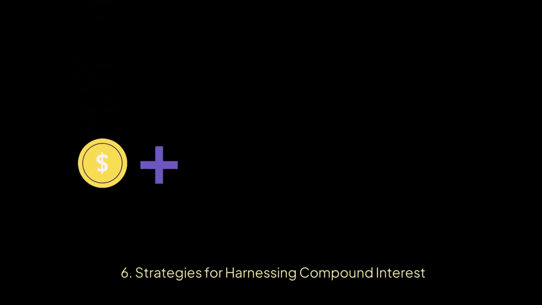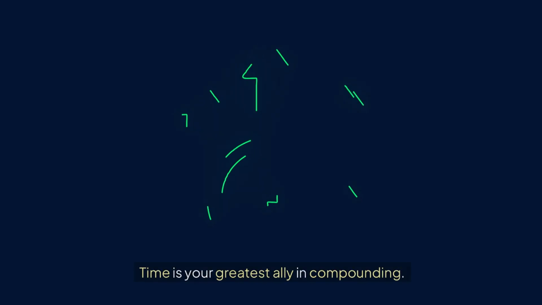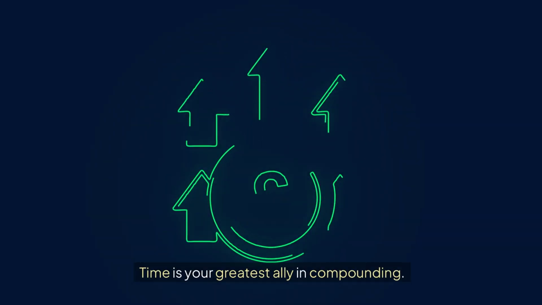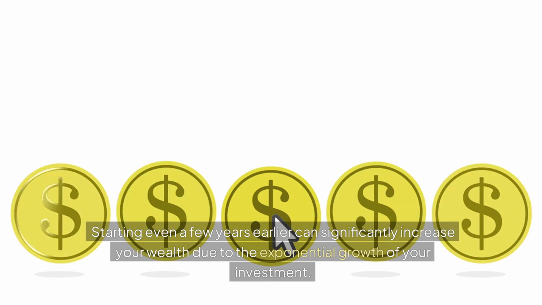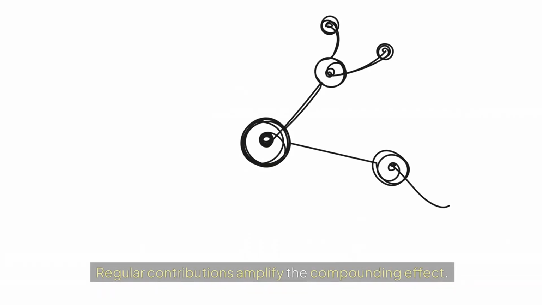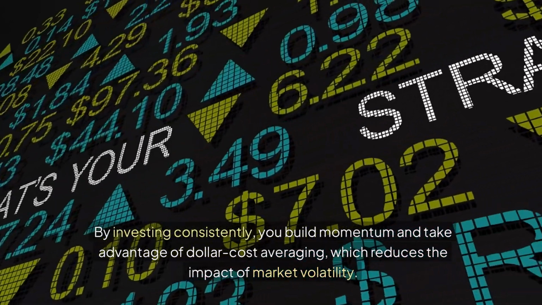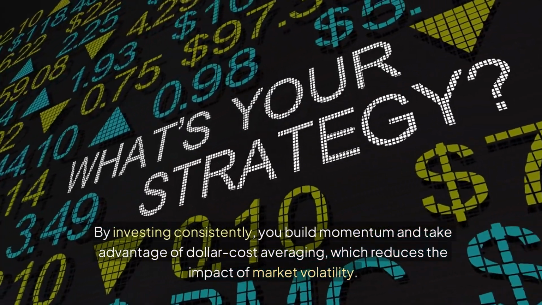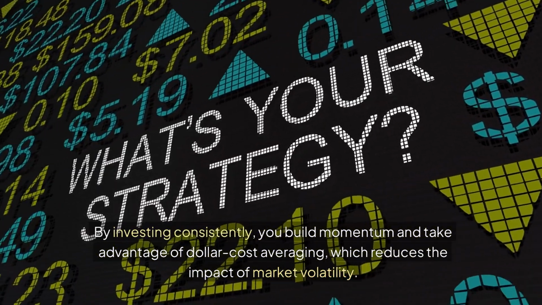6. Strategies for harnessing compound interest. A. Start investing early. Time is your greatest ally in compounding. Starting even a few years earlier can significantly increase your wealth due to the exponential growth of your investment. B. Contribute consistently. Regular contributions amplify the compounding effect. By investing consistently, you build momentum and take advantage of dollar-cost averaging, which reduces the impact of market volatility.